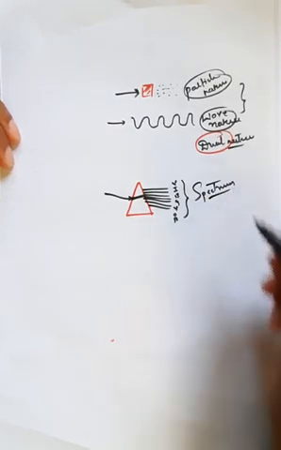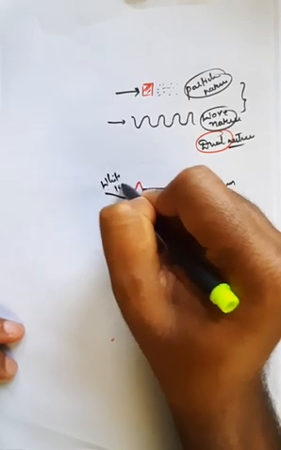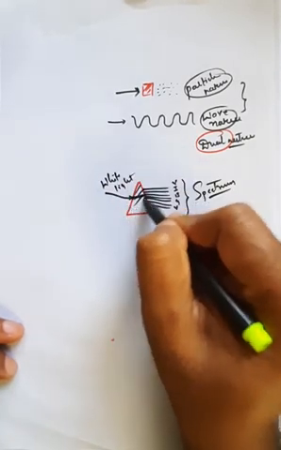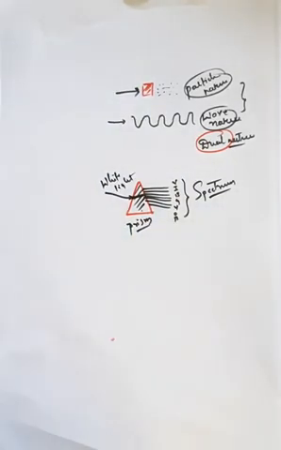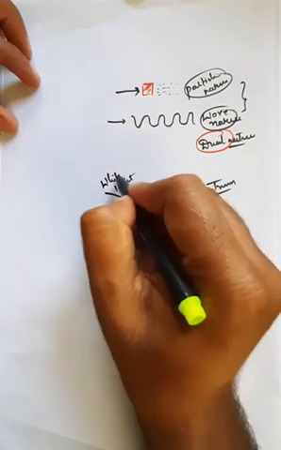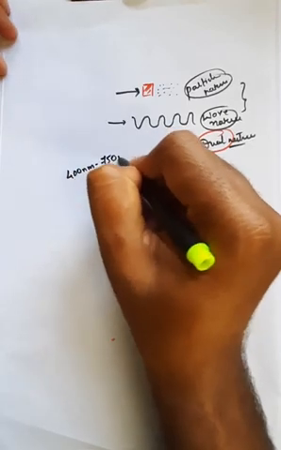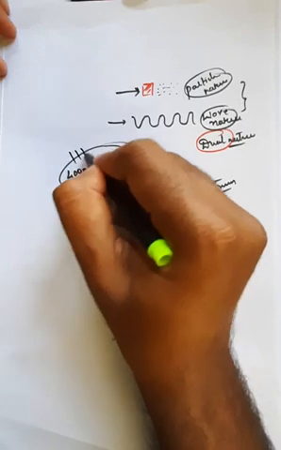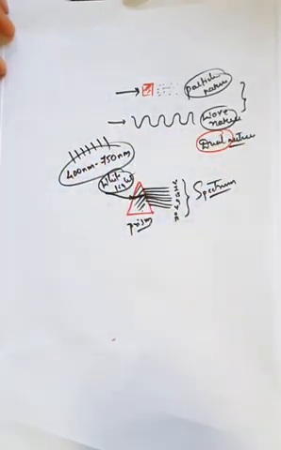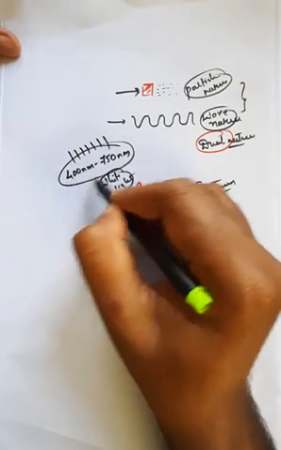Spectrum means the splitting of white light. So this is white light, and whenever it strikes the surface of this prism, it divides into different radiations based on their wavelength, because white light is present in the range of 400 nanometer to 750 nanometer. From 400 to 750, the light radiation is divided into 7 different colors based on their wavelength, which is given in terms of nanometer.